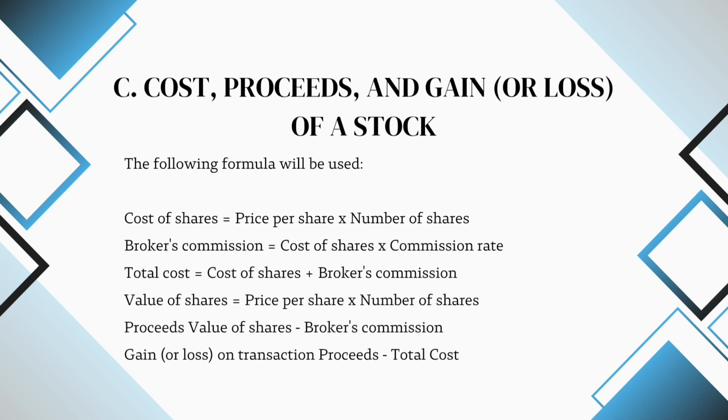So these are the formulas that we are going to use. Cost of shares is equal to price per share multiplied by number of shares. Broker's commission is equal to cost of shares multiplied by commission rate. Total cost is equal to cost of shares plus broker's commission. Value of shares is equal to price per share multiplied by number of shares. Proceeds is equal to value of shares minus broker's commission. Gain or loss on transaction is equal to proceeds minus total cost.